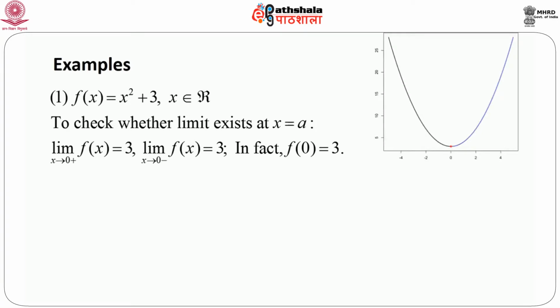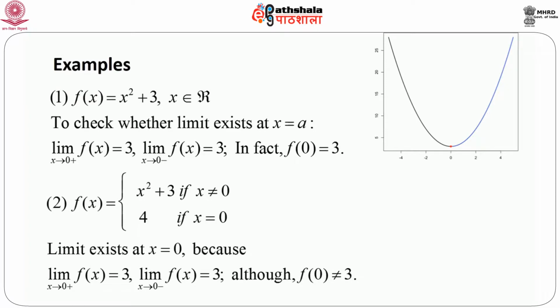We will come to that, but before that, this is the graph of this function. It is clear that the function is really smooth, and the blue line means x is coming from the right side, and the function is approaching a value which is 3, denoted by the red dot, and the black curve gives us the movement of the functional value as x goes from the negative side of 0 towards 0. The red dot gives the value of the function at x equals 0, which is indeed 3.